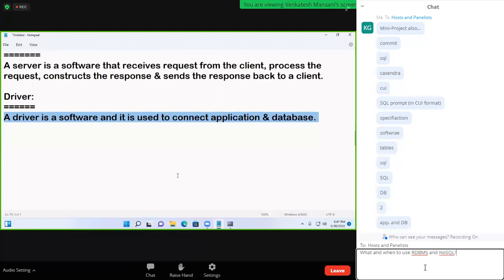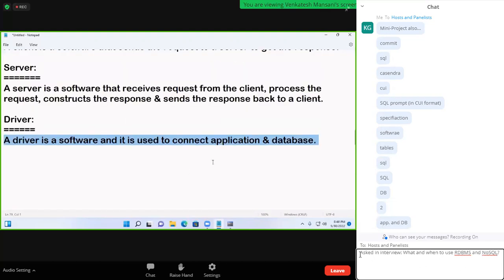Is the application client or server? Client. Database is server. What is a client? A client is software that sends a request to get the response. What is a server? A server is software that receives requests from the client, processes the request, constructs the response, and sends the response back to the client. That is called a server.